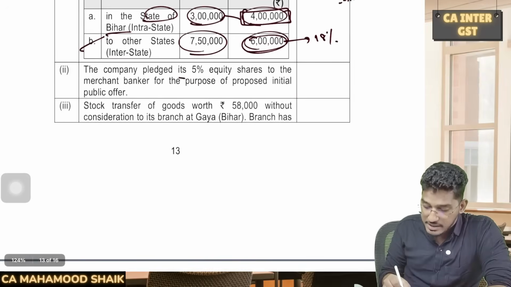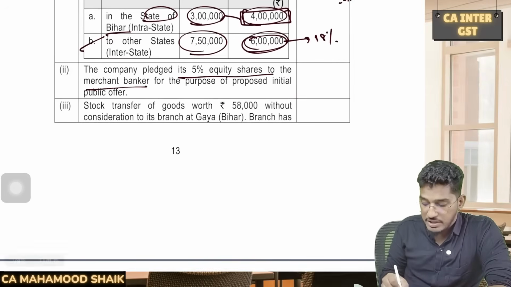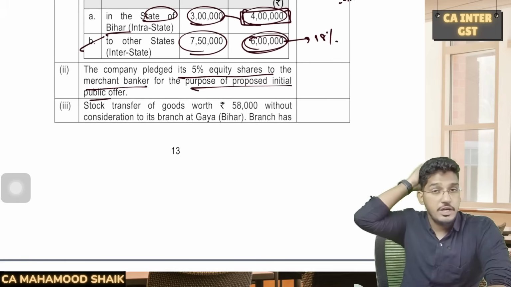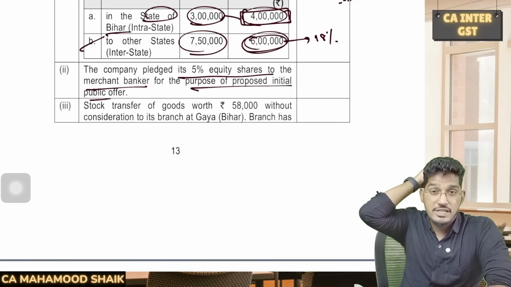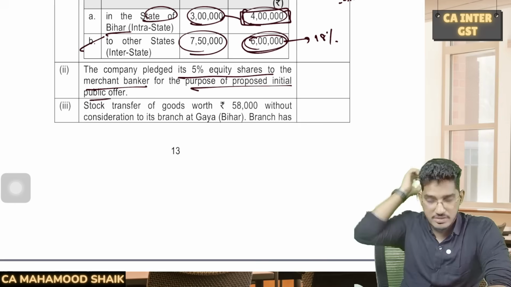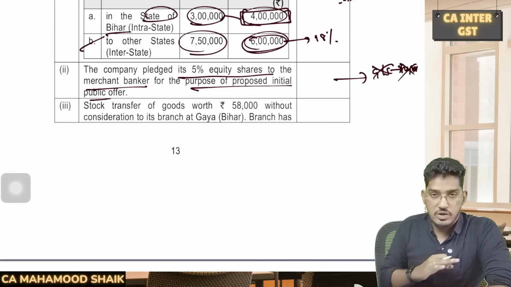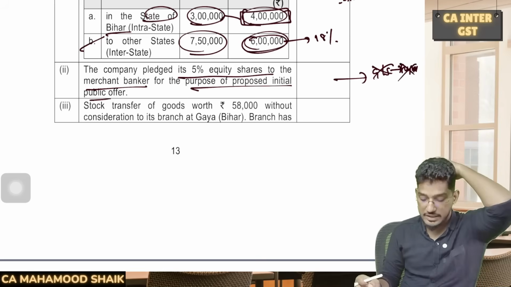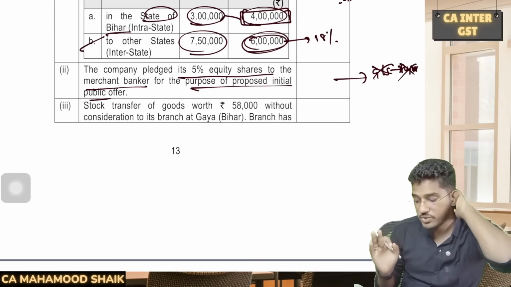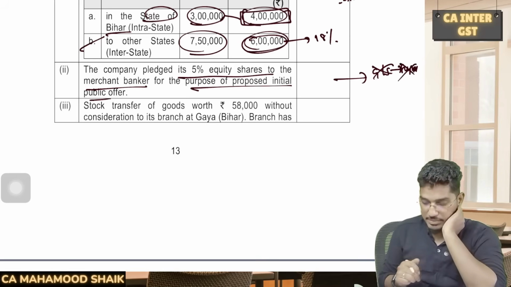Next, if you come to the next point: the company pledged its 5% equity shares to the merchant banker for the purpose of proposed IPO. Pledging of the shares means it is a transaction in securities. Securities are neither goods nor services, so there is no goods or services involved here. There is no question of supply. This activity will not be supply, because the securities are neither goods nor services.